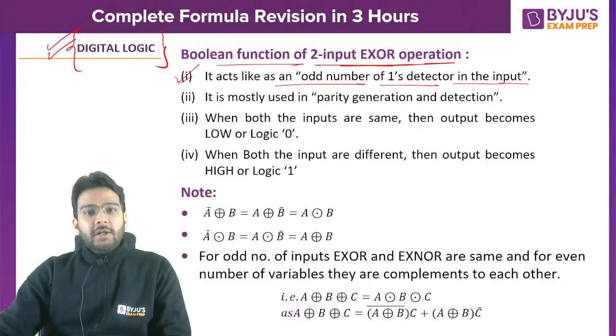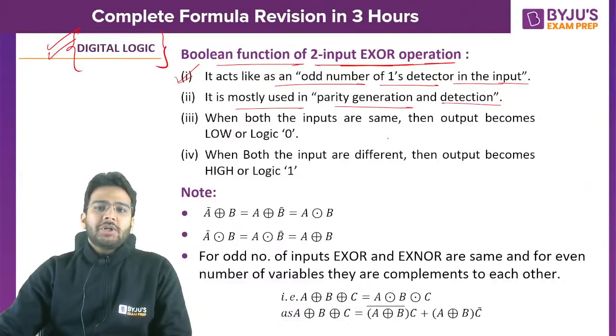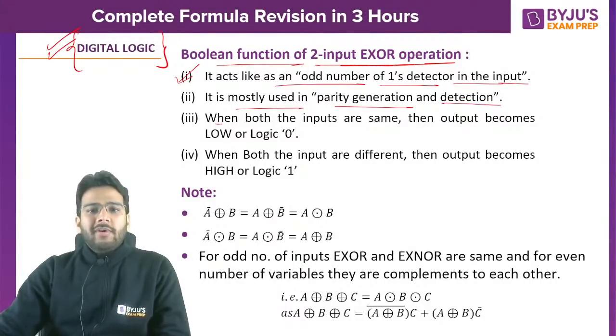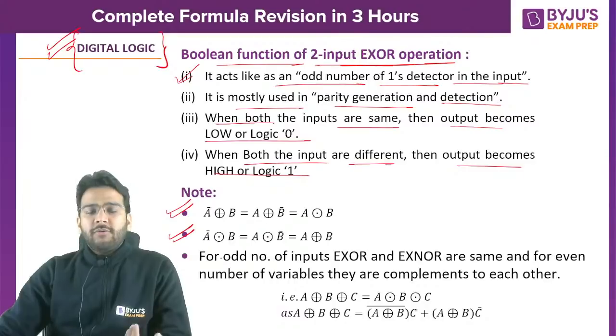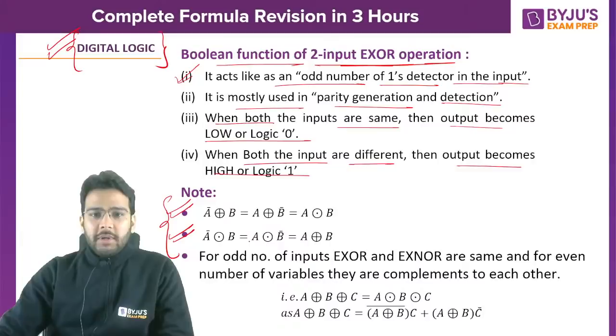It is mostly used in parity generation and detection. Sometimes a theoretical question can be asked, so you should know the correct answer. When both the inputs are the same, the output becomes low or logic 0. When both the inputs are different, the output becomes high or logic 1. Now this is a very, very important formula, because previous year questions have been asked indirectly and directly based on this.